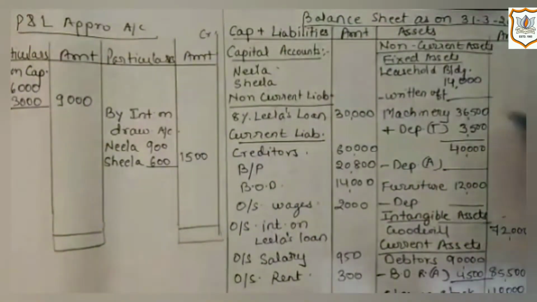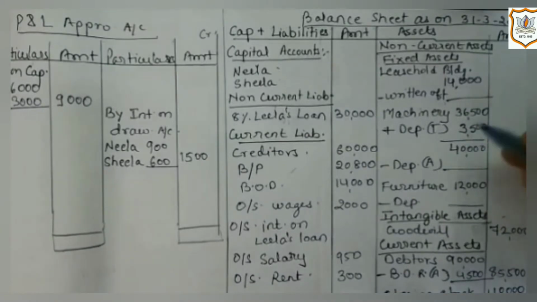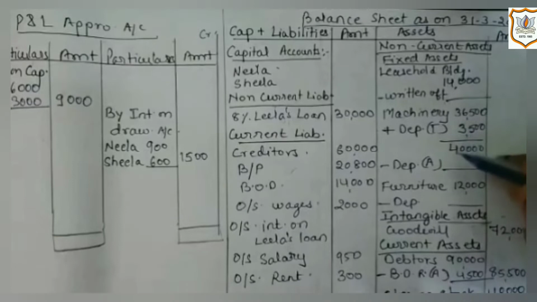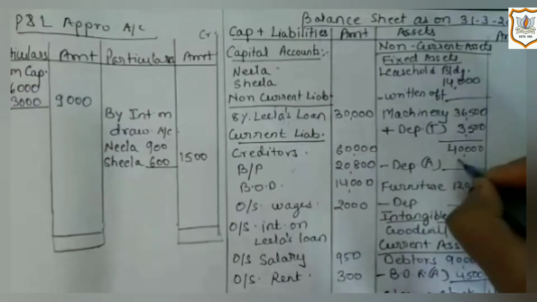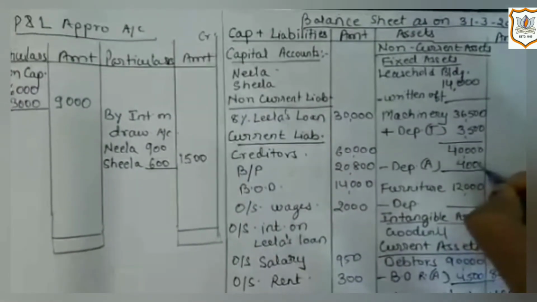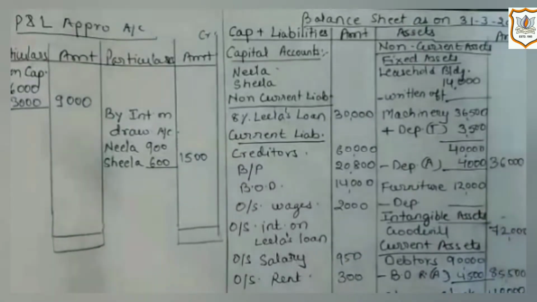By adding it, we will get 40,000, which is the amount of machine before depreciation. On 40,000, 10% depreciation will be calculated, which is 4,000. In outer column, we will get 36,000.